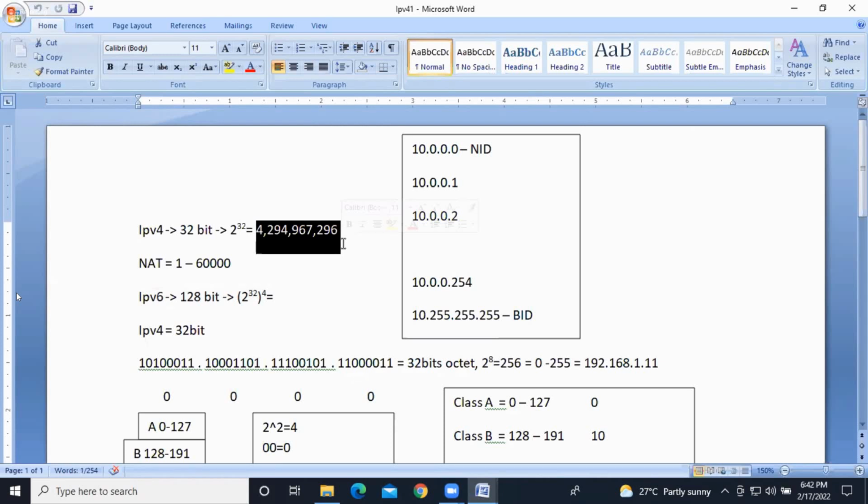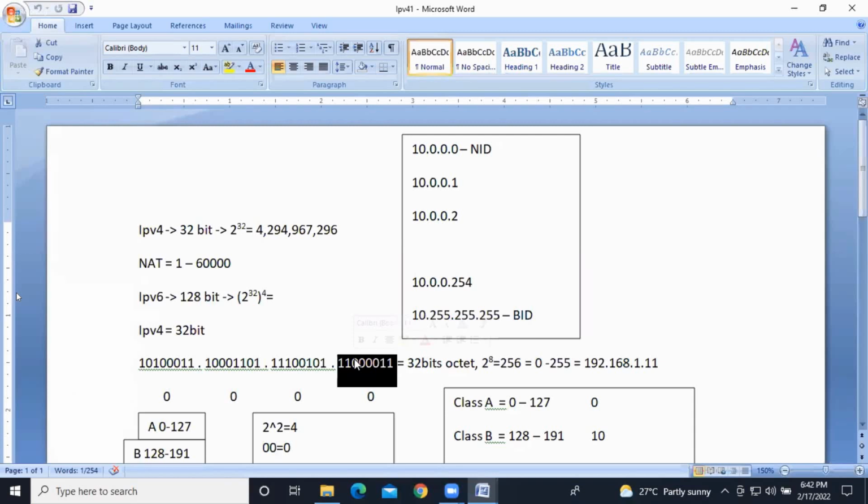Because of that, the total 32 bits got divided into 4 octets. This is one octet, this is another octet, this is one more octet, and this is one more octet.